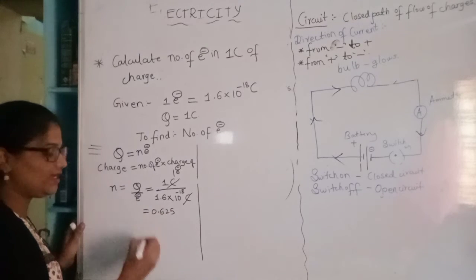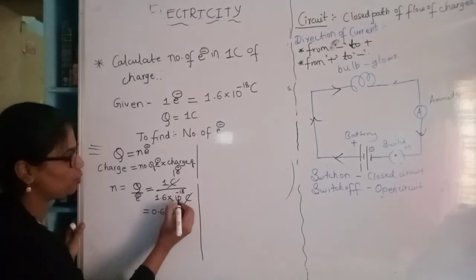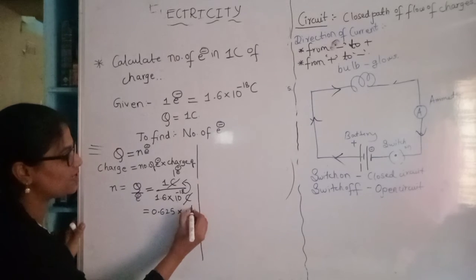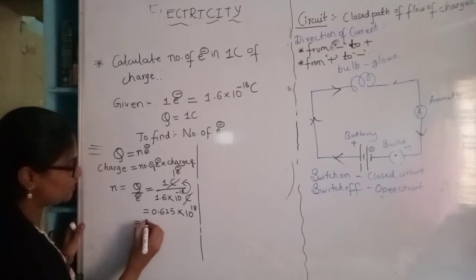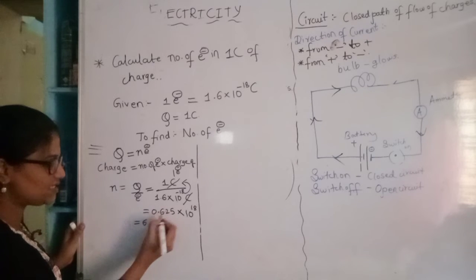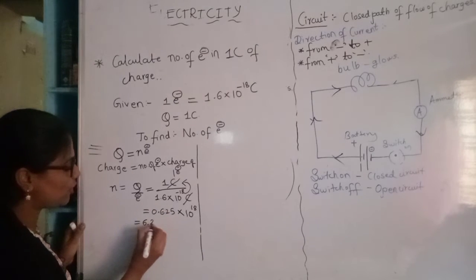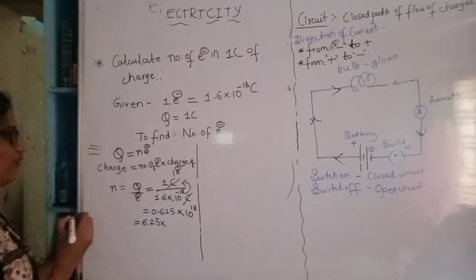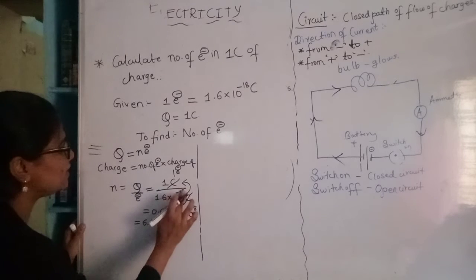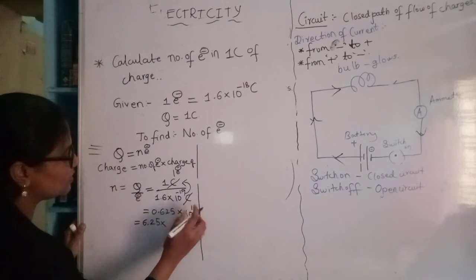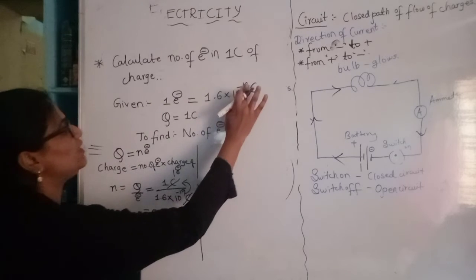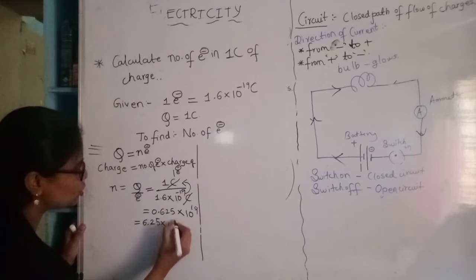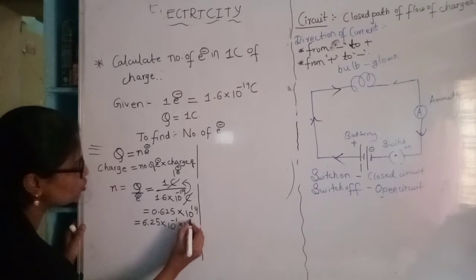When you calculate, you will get 0.625 into 10 raised to 19. So when I take the decimal point this side, I will get 6.25 into 10 raised to minus 1 into 10 raised to 19.